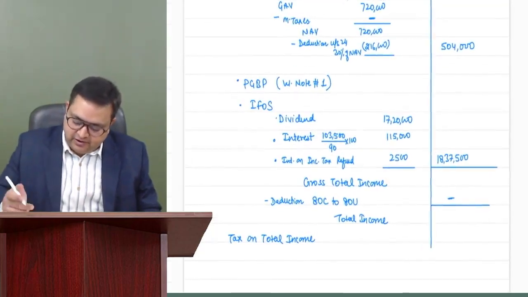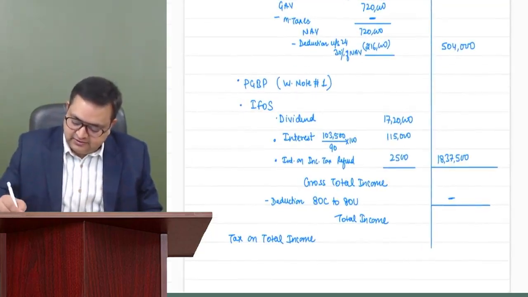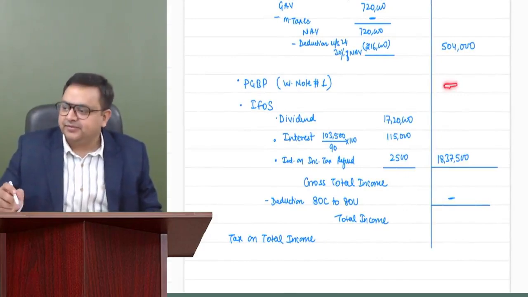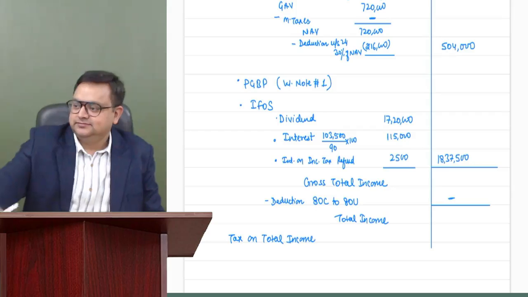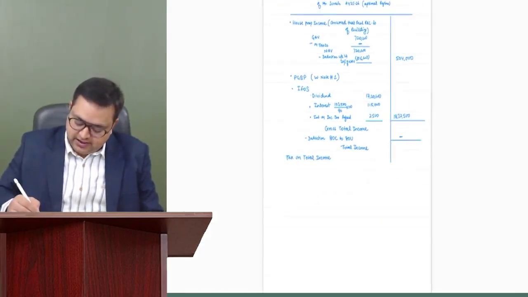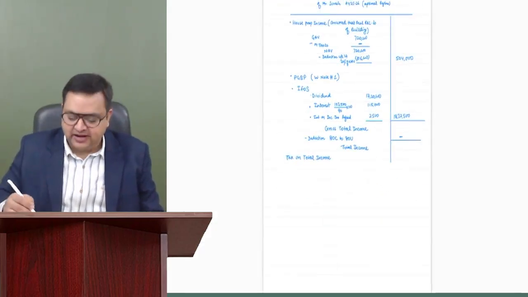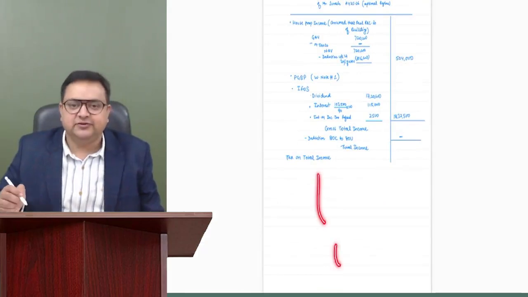As of now my next thing to do is PGBP. I believe everybody has written it till here. Good. Now, I'm leaving this particular page so that I can compute my tax liability and then the tax payable.